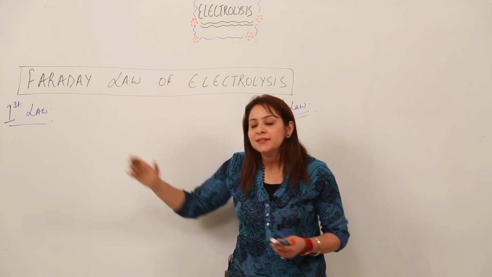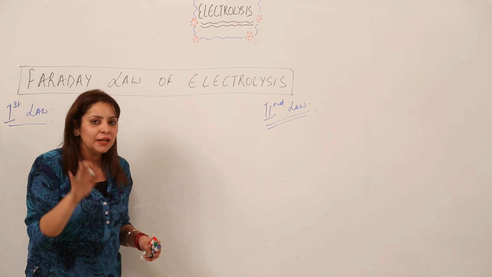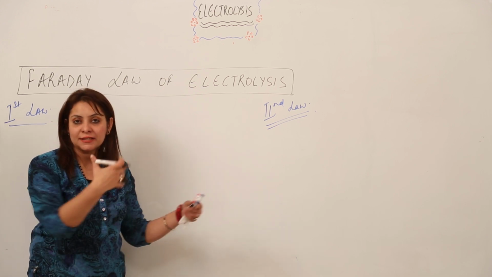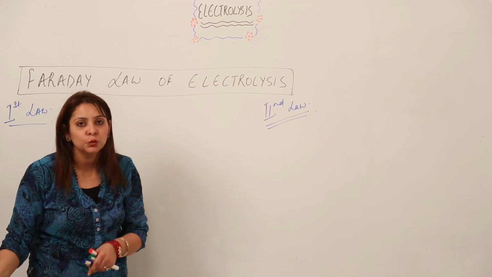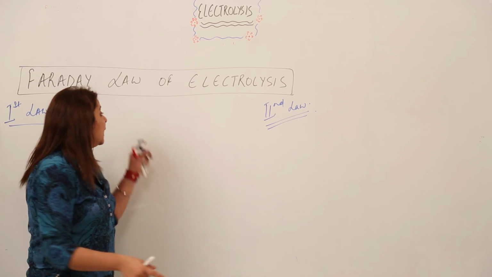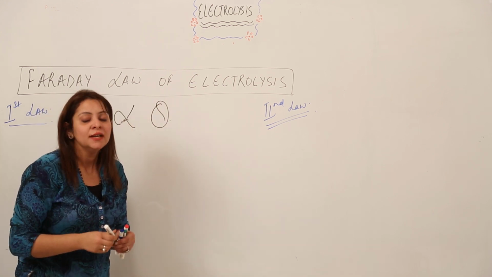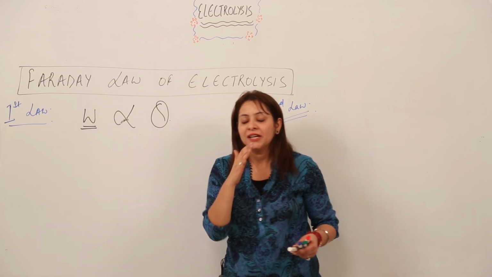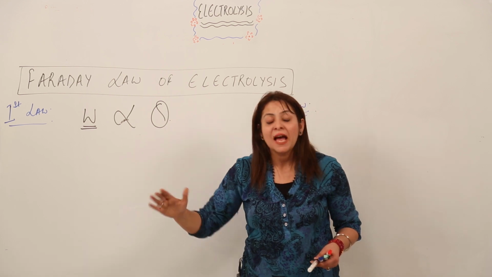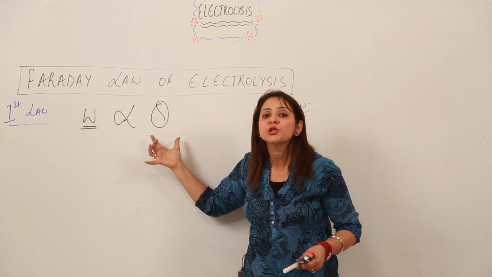This law states that the weight of substance you get after electrolysis, you know that whenever we carry out electrolysis, the electrolyte dissociates into ions, and we get substance liberated at the cathode and substance liberated at the anode. So the weight of substance liberated at the cathode or anode is directly proportional to the quantity of electricity passed through the electrolyte. So this is the first law. Again, it states that the weight of the substance liberated at an electrode as a result of electrolysis is directly proportional to the amount of electricity passed through it.